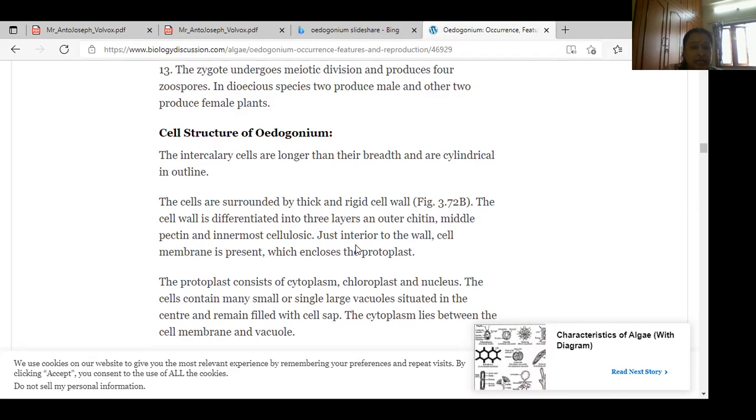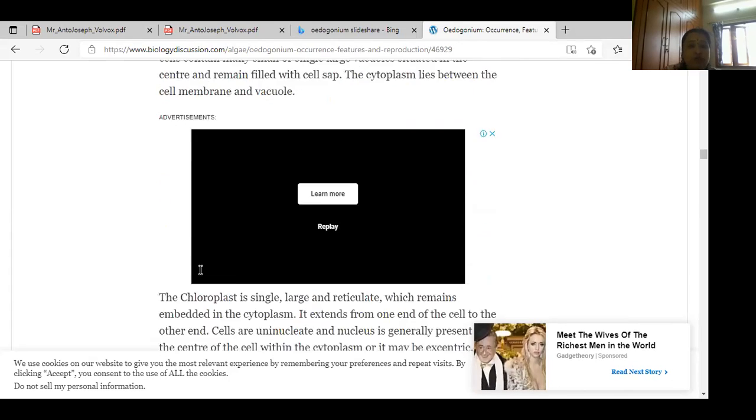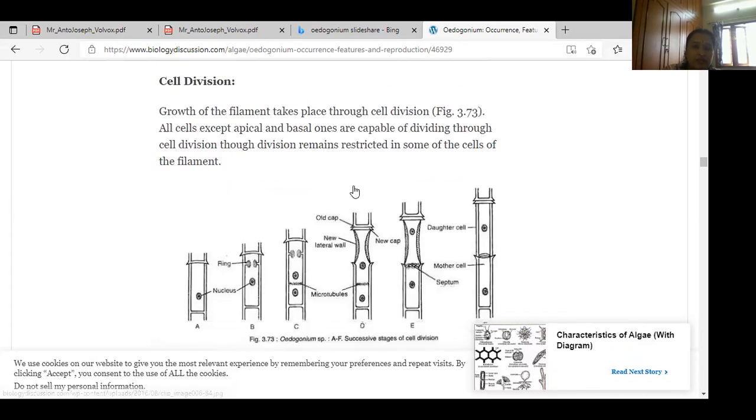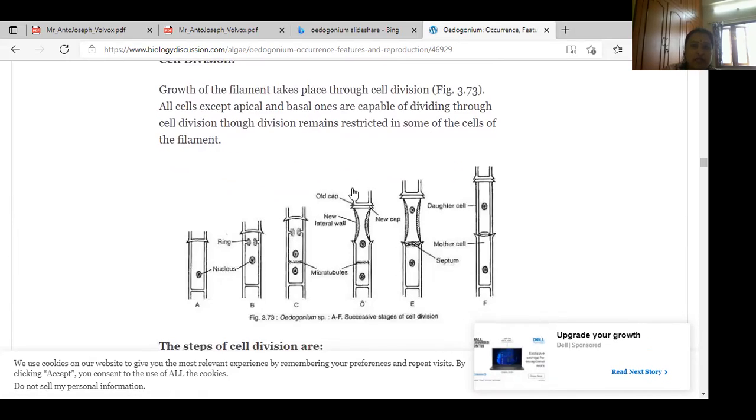Just interior to the cell wall, the cell membrane is present. And within it the protoplast, cytoplasm, nucleus, and vacuoles are all present. But what type of chloroplast is present? Reticulate chloroplast is present in the cell. Now it's clear?